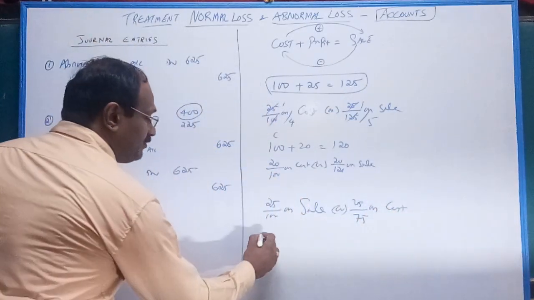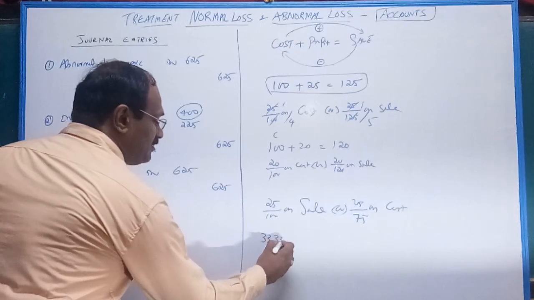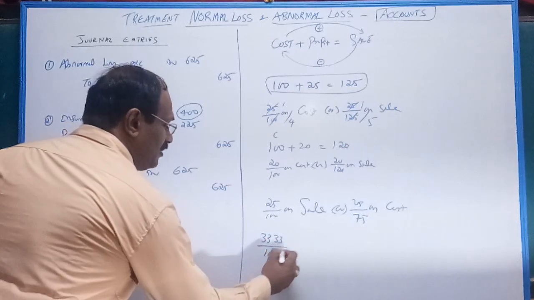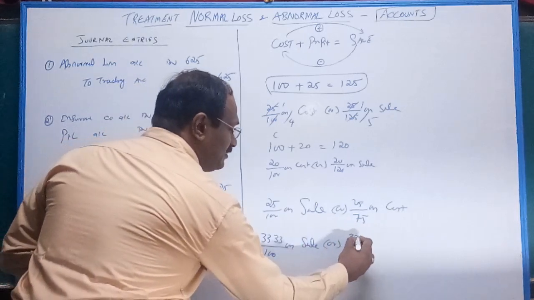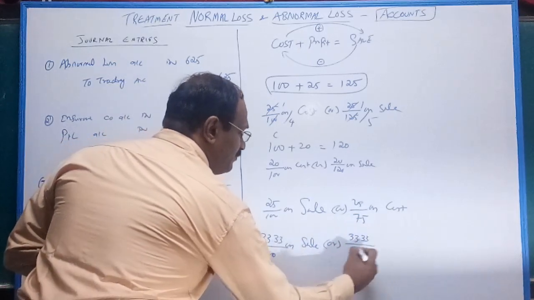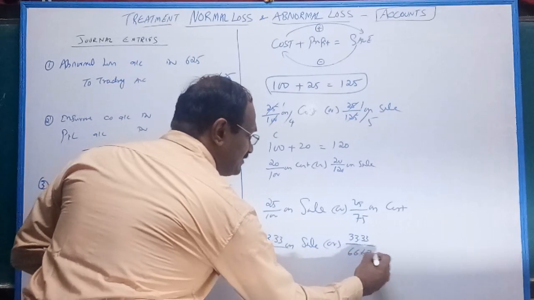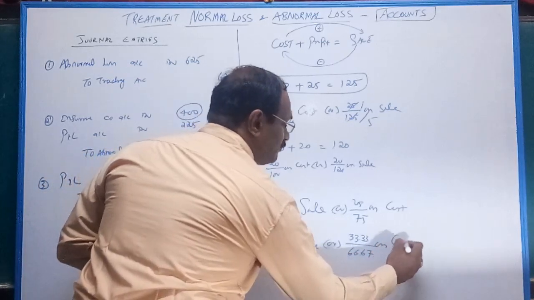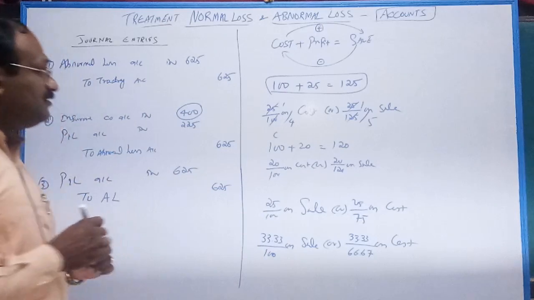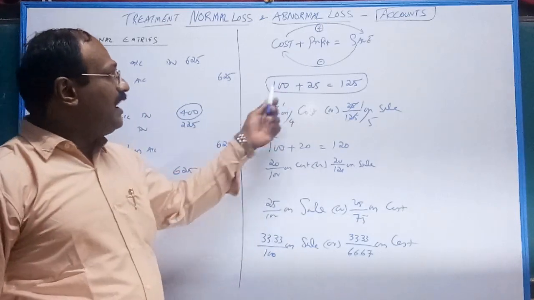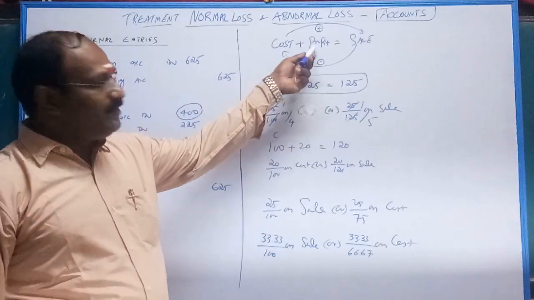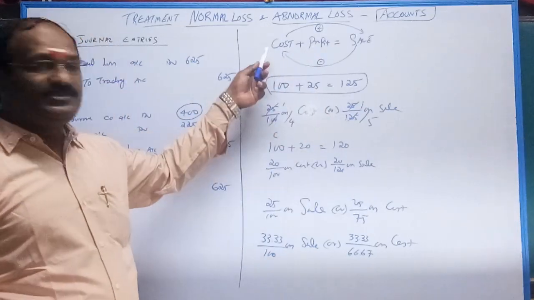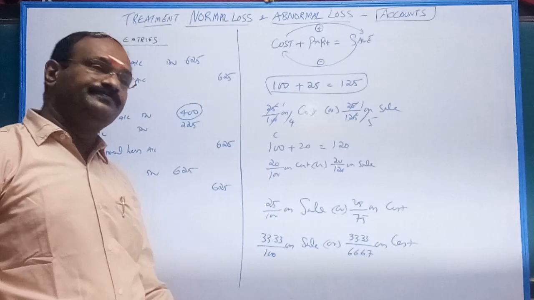One more example, sir: 33.33 by 100 on sale is nothing but 33.33 divided by 66.67 on cost. Do you catch my point? This is the reason why we are adding to the denominator and why we are deducting. Very simple: from cost to sale you have to add profit, from sale to cost you have to deduct profit.